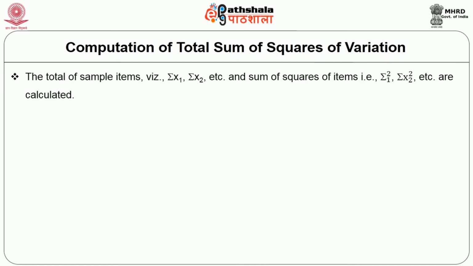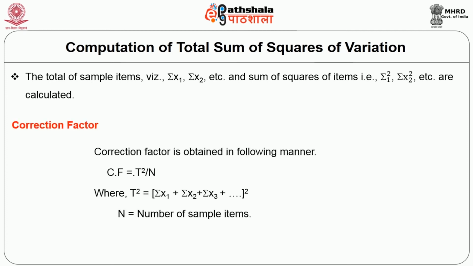Firstly, the total of sample items, that is Σx1, Σx2 etc., and the sum of squares of items, that is Σx1², Σx2² etc., are calculated. After that, a correction factor is obtained in the following manner. Correction factor is equal to T²/N, where T² is equal to (Σx1 + Σx2 + Σx3) the whole squared, divided by N. N is equal to the number of sample items.